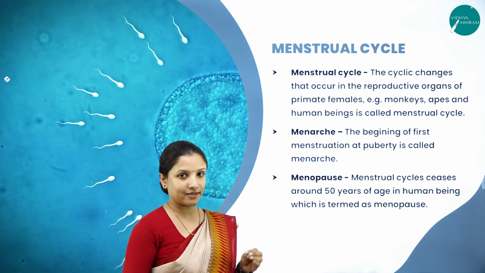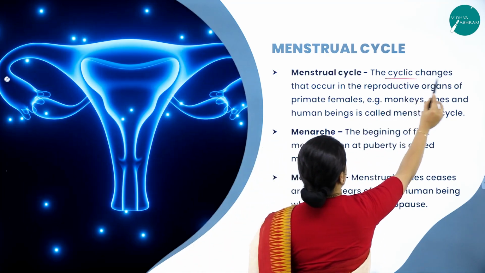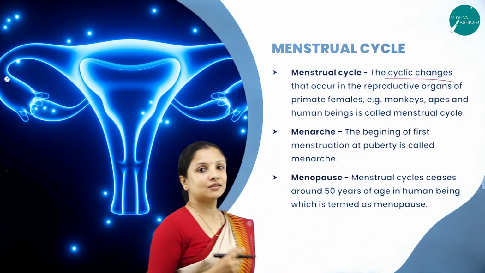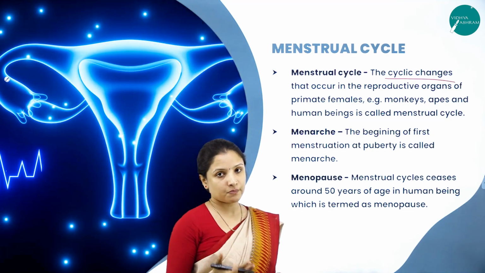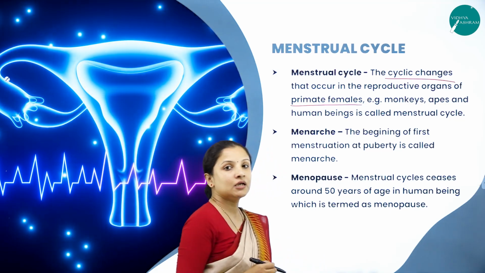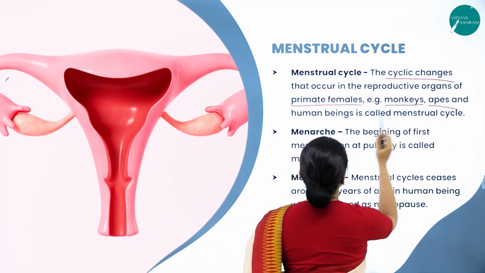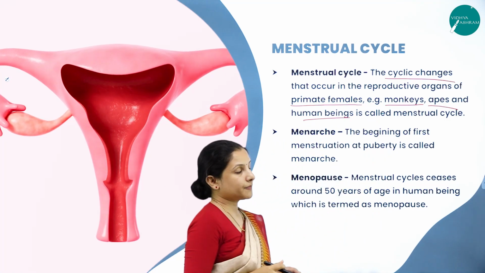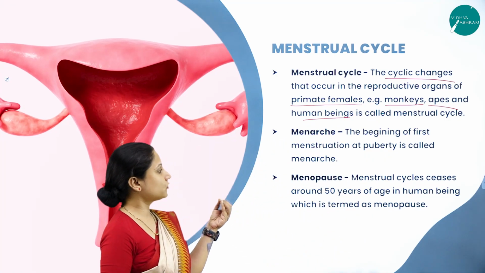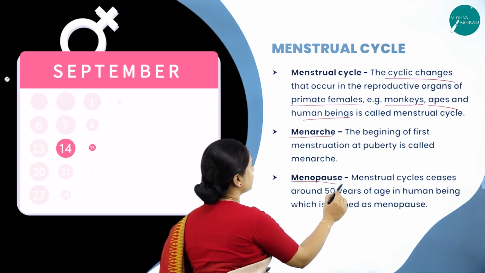So, what is this menstrual cycle? Menstrual cycle is nothing but the cyclical changes that occur once the reproductive organs have reached maturity, especially in primate females. That is, in primate female members, be it monkeys, apes, human beings, etc. Here we have to learn about two important definitions as well. One is menarche and the other one is menopause.